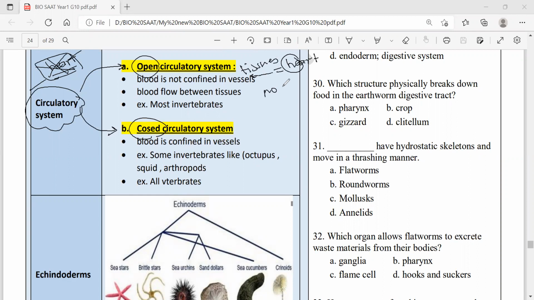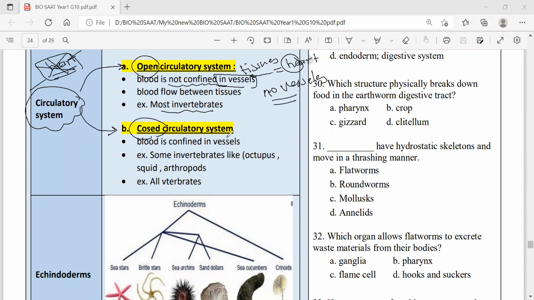It means, teacher, no vessels to carry the blood from the heart to the body parts? Yes. And hence they're called open circulatory system. The blood is not confined in vessels. The blood does not run in vessels. It goes directly from the heart to the tissues, like in most invertebrates.